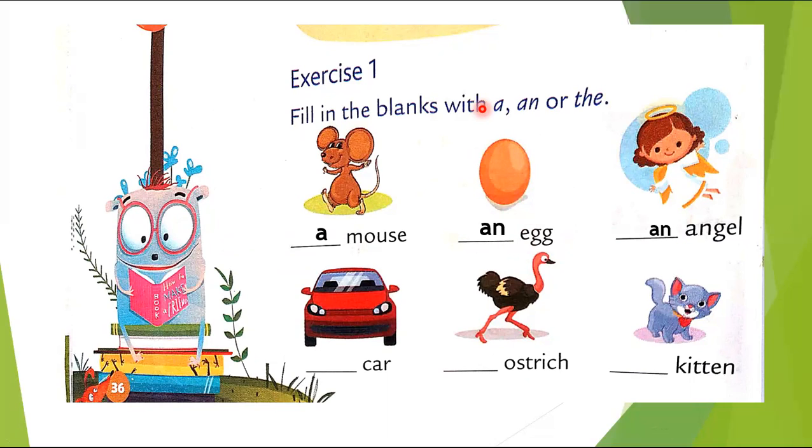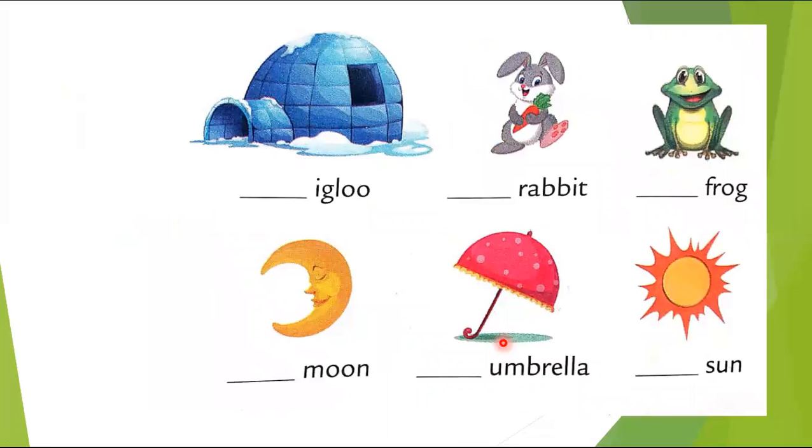And an angel. A car, we are not talking about any particular car. Okay, so that's why a car. An ostrich. Why? Because O, a vowel sound, is here. A kitten, because K is again a consonant sound. An igloo, a rabbit, a frog, the moon.